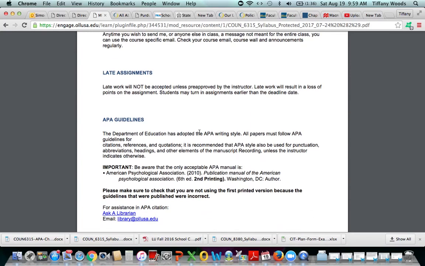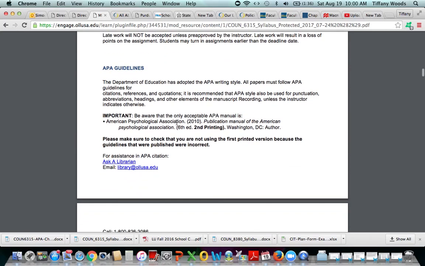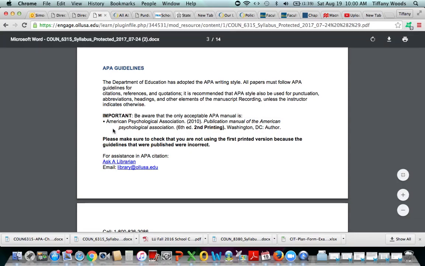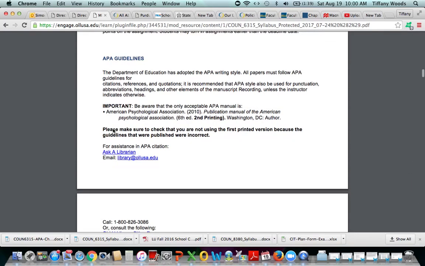In the counseling program, we use the APA writing style. There are going to be tools that we have available for you to help you learn APA if you're not already familiar with it. But all of your assignments throughout the course of the program are going to require that you use APA style writing. If you have not already purchased an APA manual, that's a great suggestion from me, for you to get one. If not, I'm going to show you some online tools that'll help you as well. But the APA manual itself is the official version of APA writing tools.